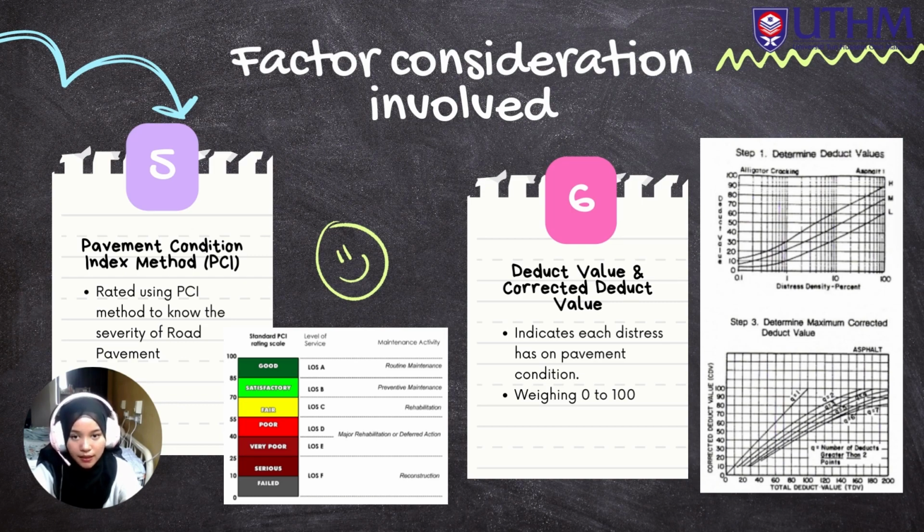Next is the deduct value and corrected deduct value. The deduct value indicates the impact of each distress on pavement condition, weighing from 0 to 100, where a deduct value of 0 shows that there is no influence on the pavement structural integrity or surface operating condition, but a value of 100 shows that the distress is quite serious.